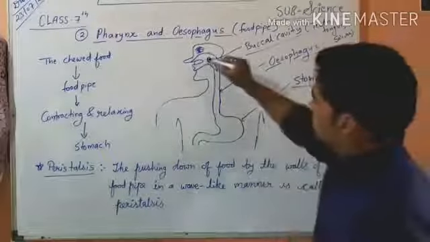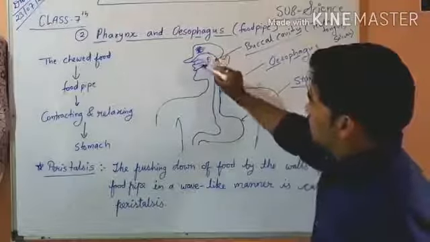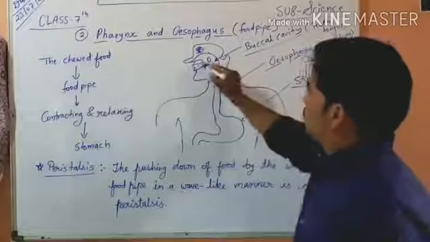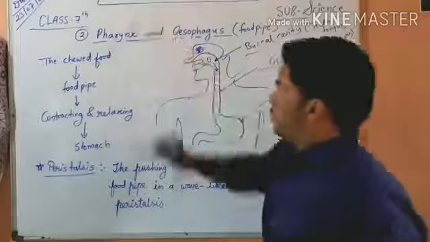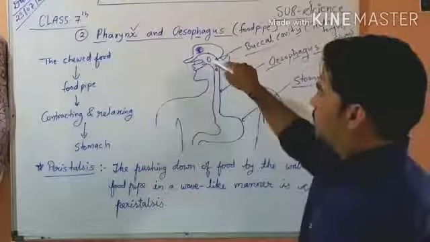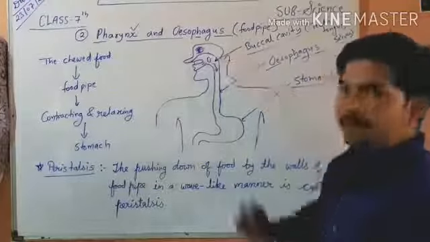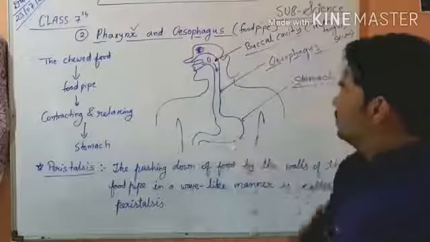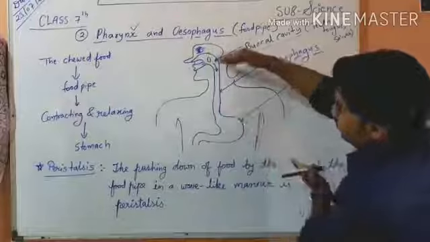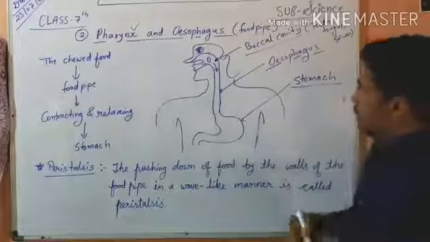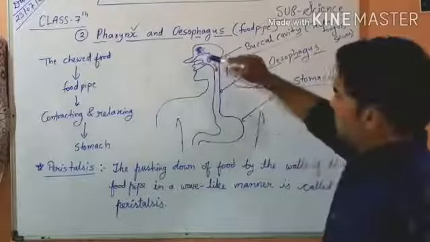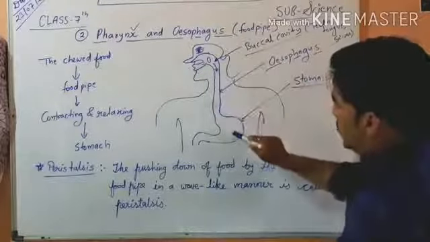Here there is one tube from the nose and one from the mouth. From the mouth, the tube through which food comes toward the stomach is called the pharynx, and this food pipe, from initial to final position, is the pipe in which our chewed food comes toward the stomach.